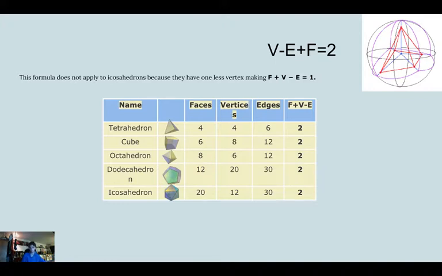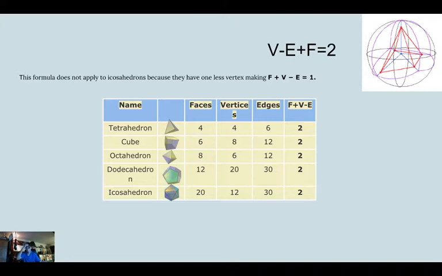That proves that this is a formula that only adheres to polyhedrons, but it does not adhere to icosahedrons. Icosahedrons are much more complicated, and the only problem with them is that they have one less vertex compared to polyhedrons. So if you were to plug in this formula, F plus V minus E equals 1 in this situation.